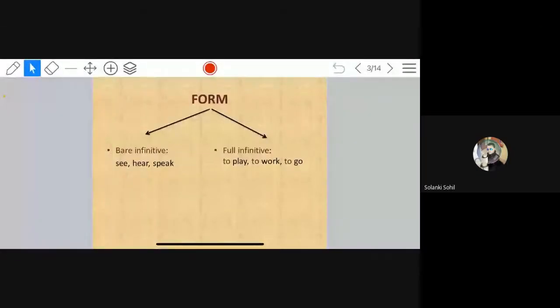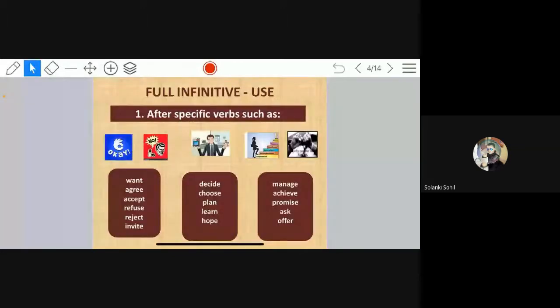Okay. See, bare infinitive means without to, and full infinitive means with to. Full infinitive use, number 1. After specific verbs such as want, agree, accept, refuse, reject, invite, decide, choose, plan, learn, hope, manage, achieve, promise, ask, offer. So these are examples of full infinitive.